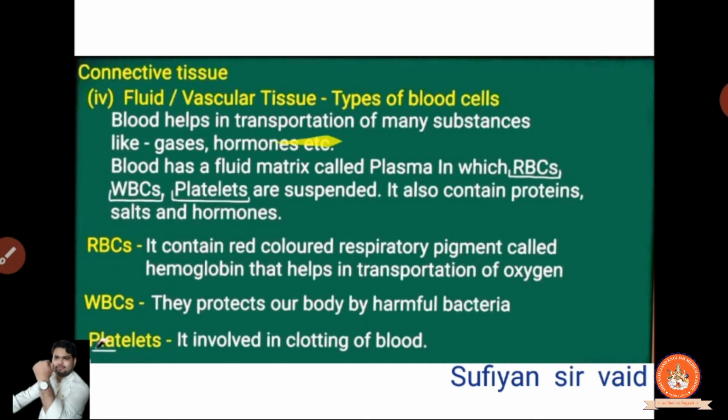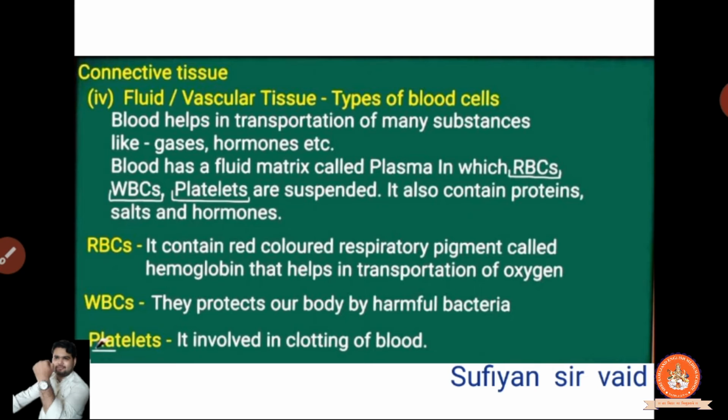Blood helps transport many substances like gases and hormones. Blood always transports different types of hormones. If your age is going to change, it produces hormones. It also carries gases like carbon dioxide and oxygen. Blood has a fluid matrix called plasma. What is the fluid matrix of blood known as?